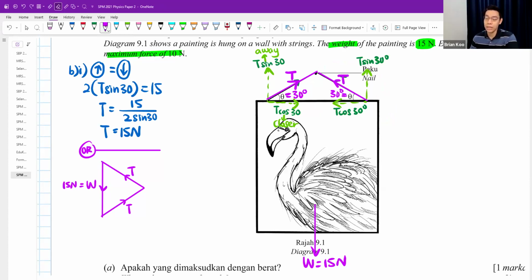Okay, another thing you need to learn how to transfer is the angles. If this is 30 degree, guys, just now when you copy this T here, please watch carefully. This 30 degree will come here. Can see? This 30 degree is this 30 degree. They are the same.